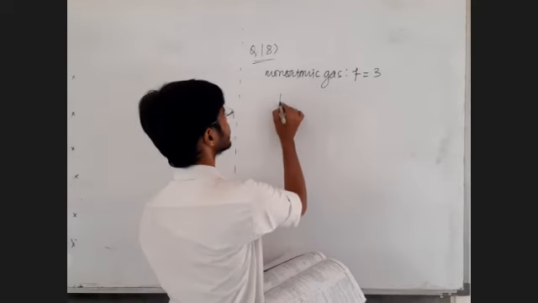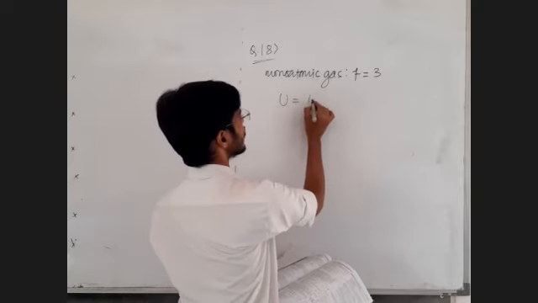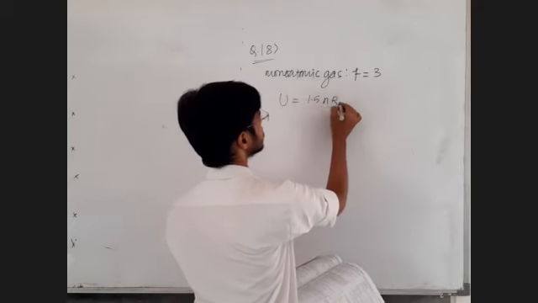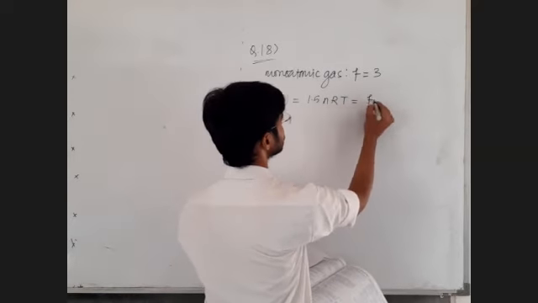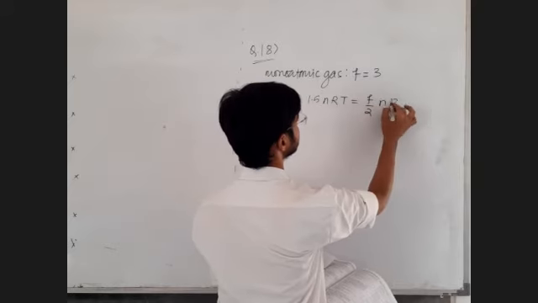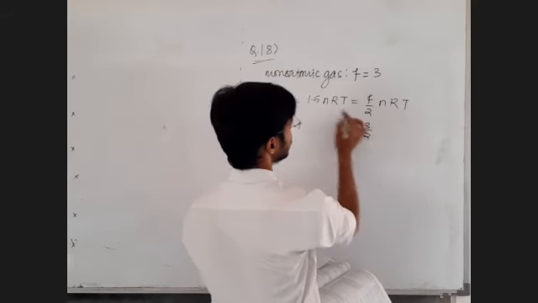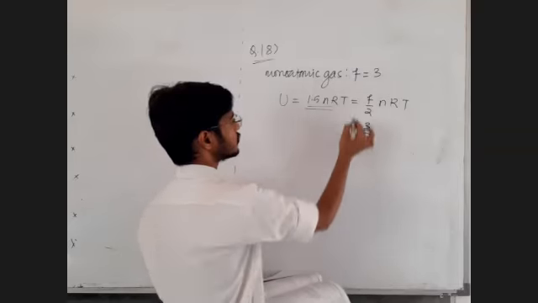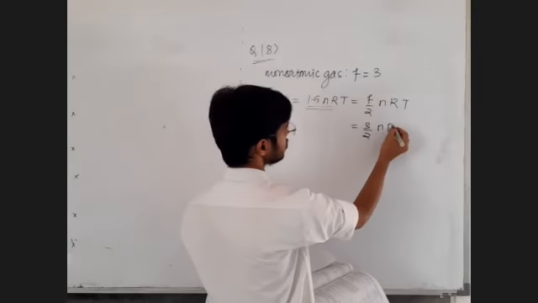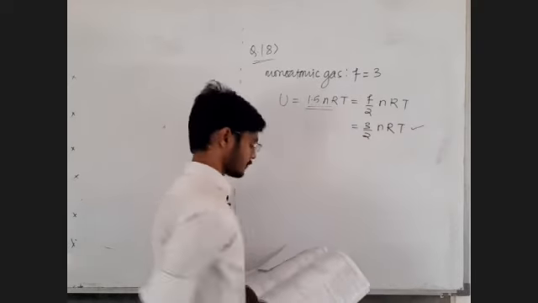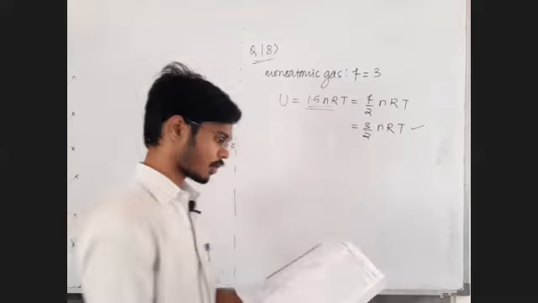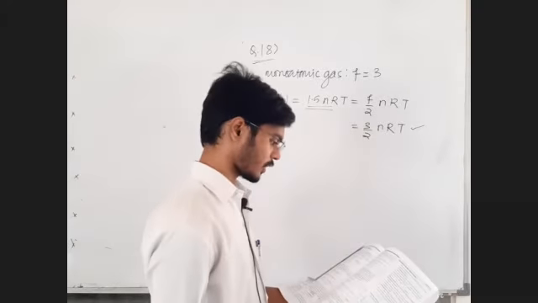Okay, so they have written internal energy as 1.5 nRT, as if they think that we just don't know this. We know it is F by 2 nRT, and F is 3. So of course 3 by 2 they have written as 1.5. So we already knew it.